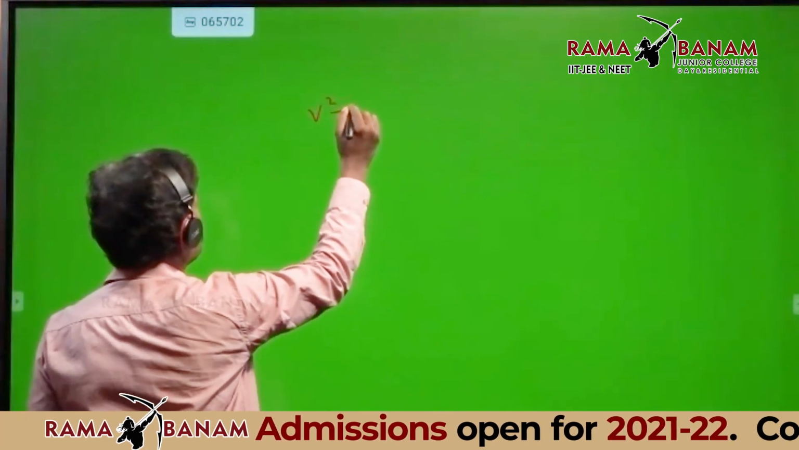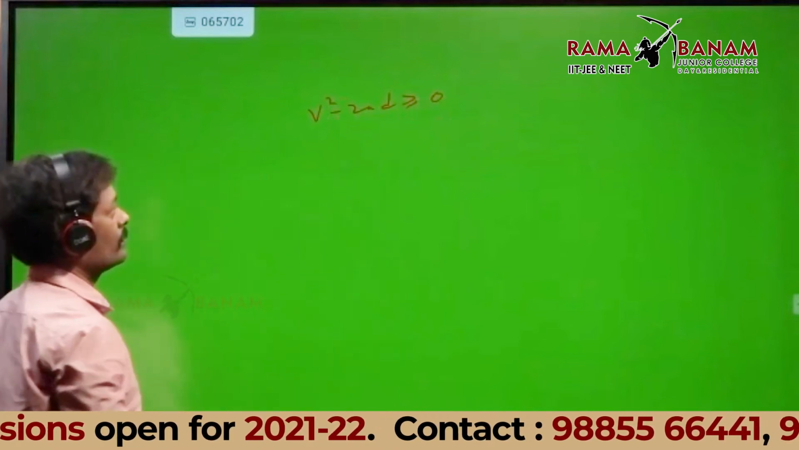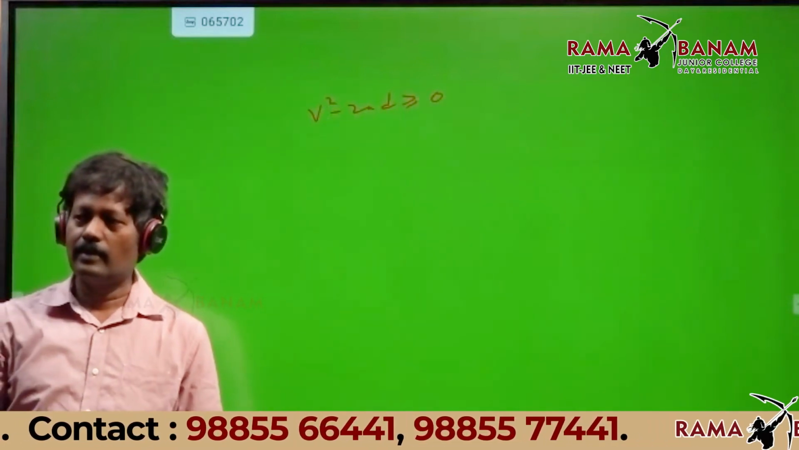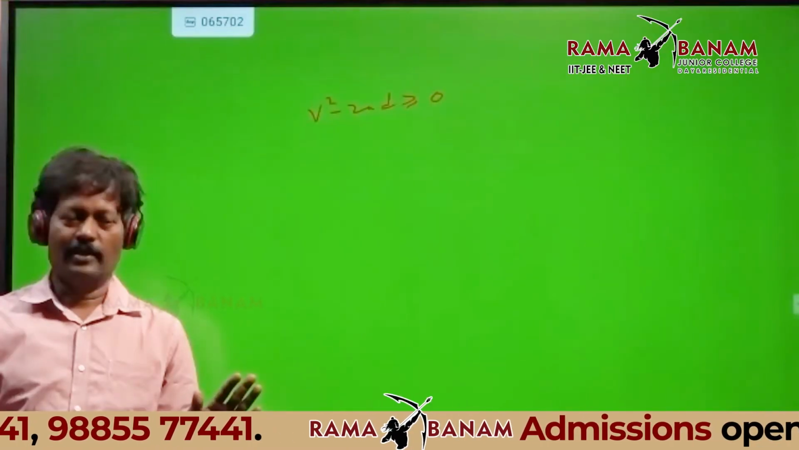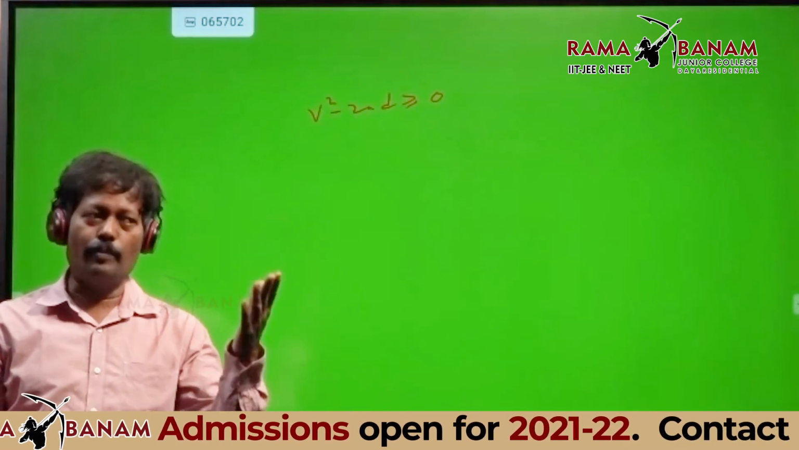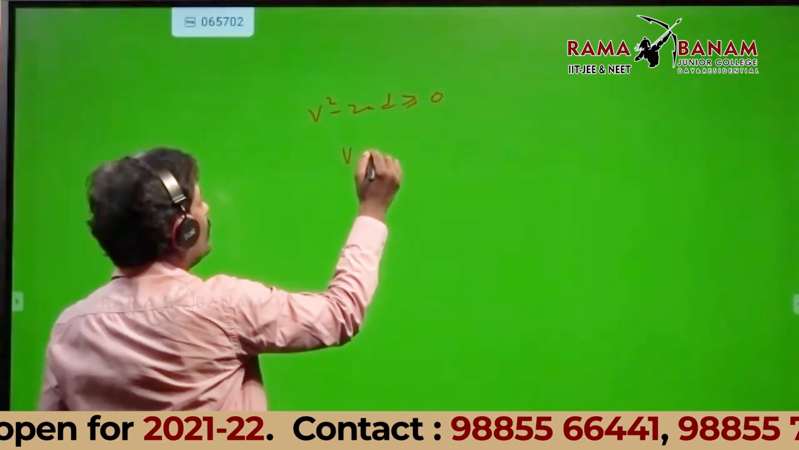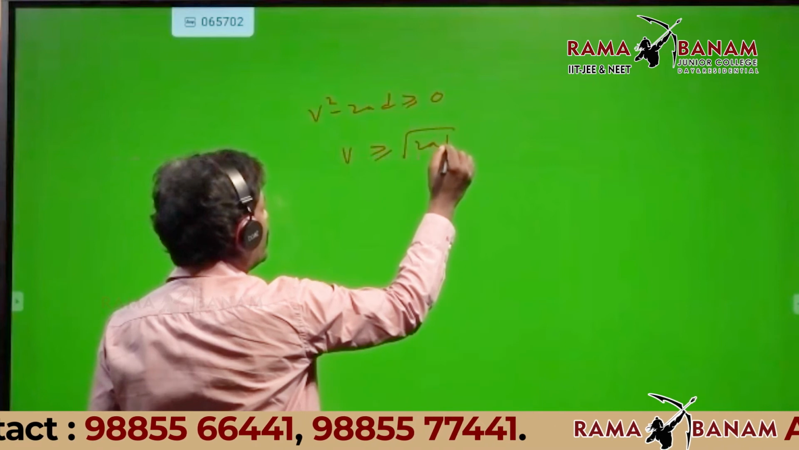B square minus 2AD is less than 0 means the discriminant is negative. The roots are imaginary and not real, so we are not taking that one. How can we take the imaginary root? Those conditions are important. So B should be greater than or equal to root of 2AD.